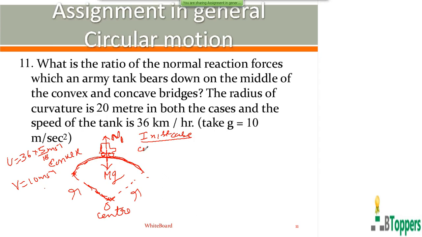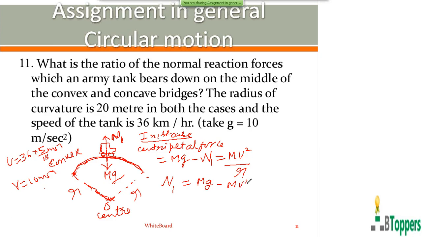In the first case, the net force towards center, or centripetal force, on the body is equal to the magnitude of net force towards center, that you can write mg minus N1. So in Newton's second law, that you can write mv square by r. Here magnitude of velocity is the same in both the cases. So from this equation you can write N1 equal to mg minus mv square by r. So here N1 is less than mg.